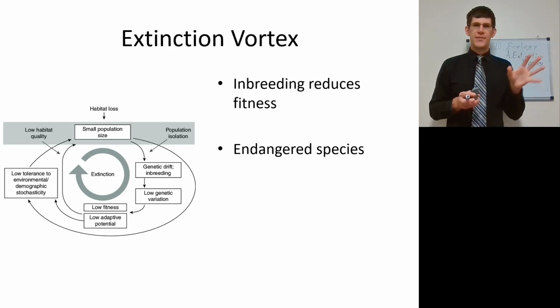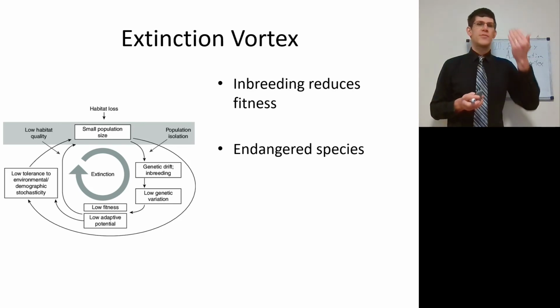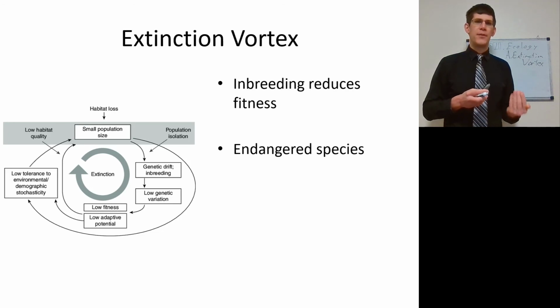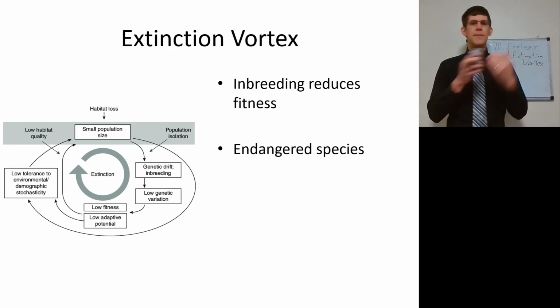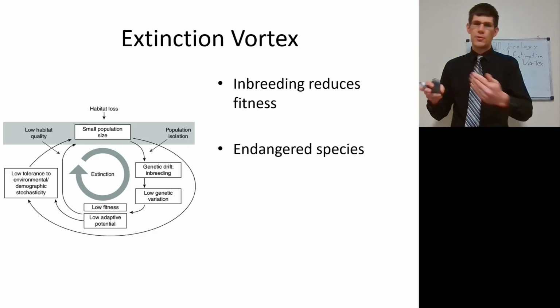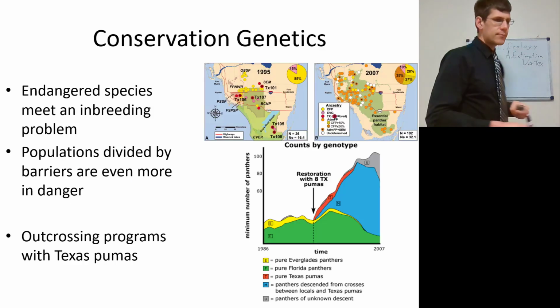So this is going to lead to higher genetic drift and inbreeding, which leads to low genetic variation, leading to lower fitness due to, as we saw earlier, inbreeding depression. And since there's a loss of alleles, it leads to low adaptive potential, which makes these organisms less able to tolerate environmental stochasticity, which causes their population size to go down more, which makes more inbreeding, which makes less genetic variation, which means lower fitness, which means lower potential, which means extinction. This is a problem we see with endangered species. Well, is there hope? Yes.